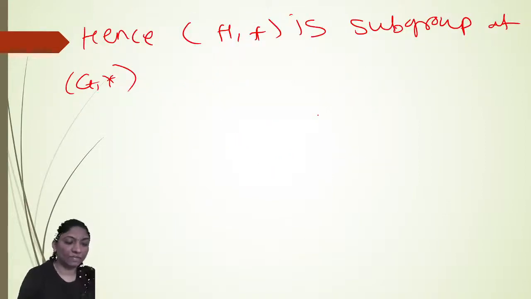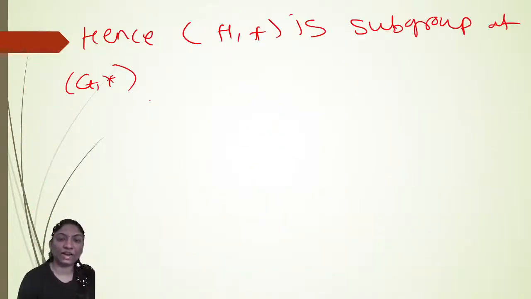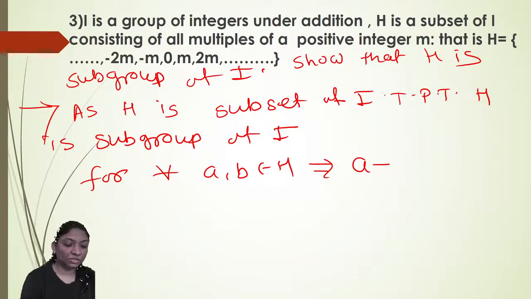See, we will use this criteria: for A, B belongs to H, A star B inverse belongs to H. But here the star operation is given as addition, right? So what is the additive inverse of this element B? The additive inverse of this element is minus B. We are taking the additive inverse here. So A plus minus B also belongs to H. We have to prove this.